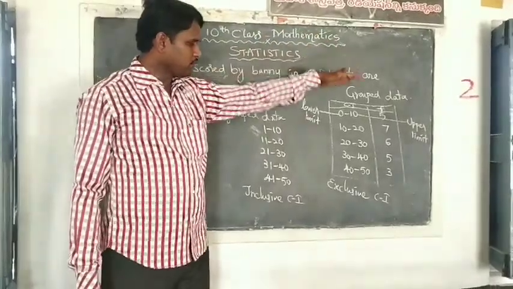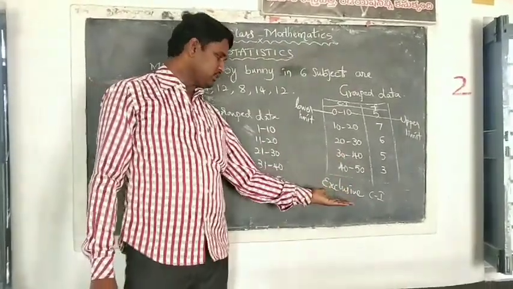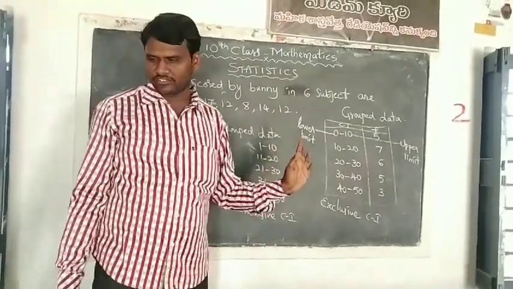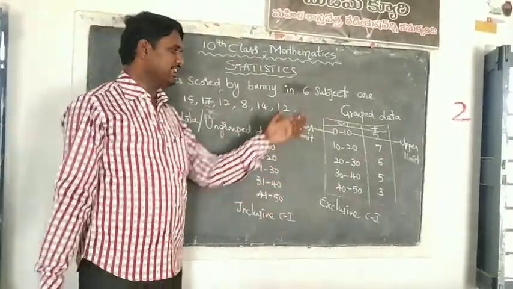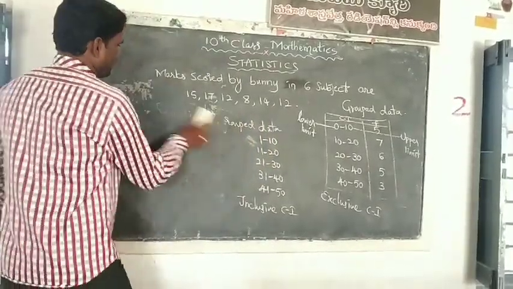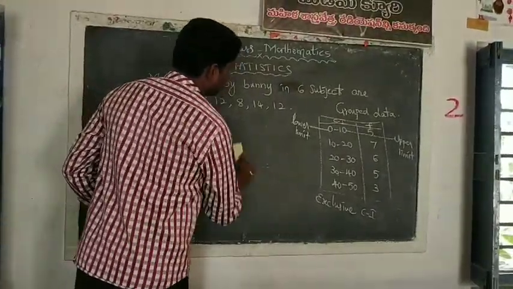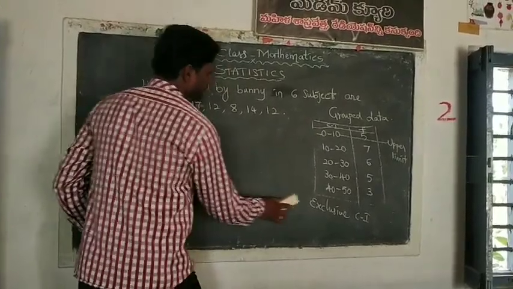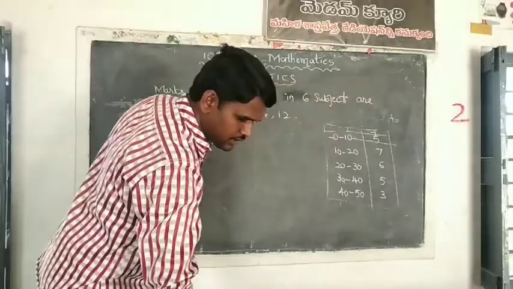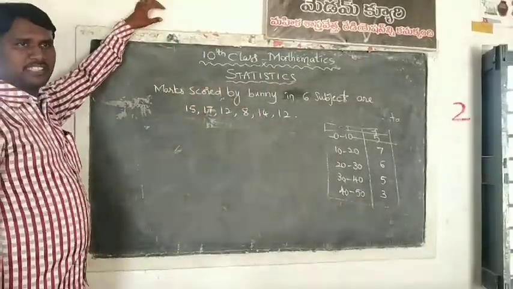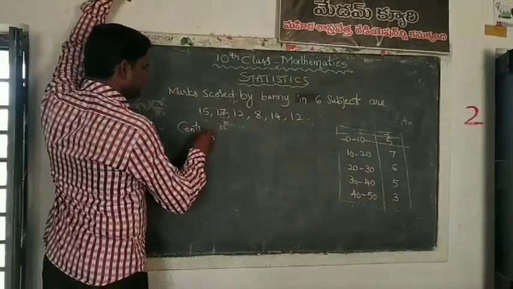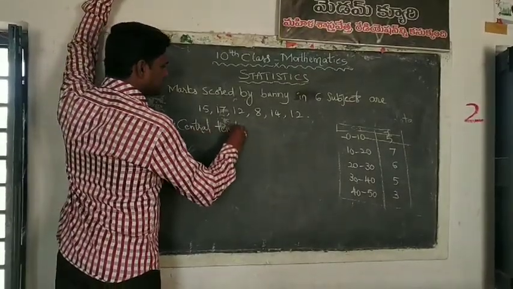While preparing grouped data, we can take either exclusive class intervals or inclusive class intervals. There is no difference at all, no problem at all. Either you take this or this, you will get the correct answers only. Next, let us move to the next topic. We discussed in the previous classes about central tendencies.